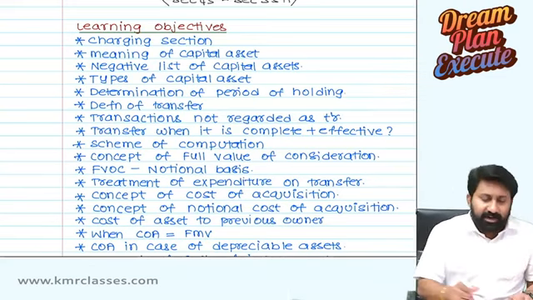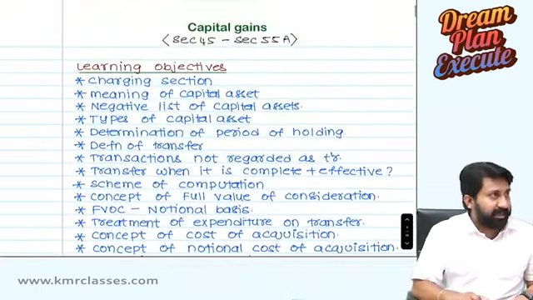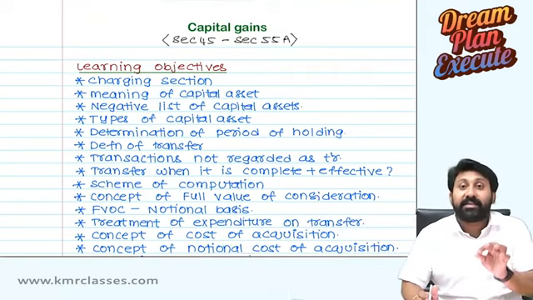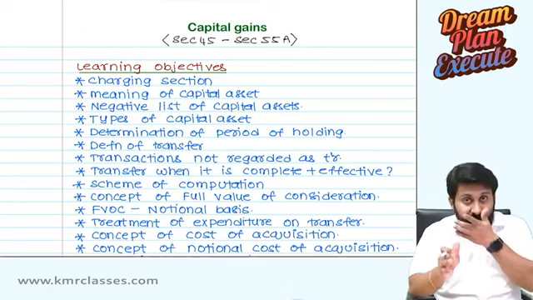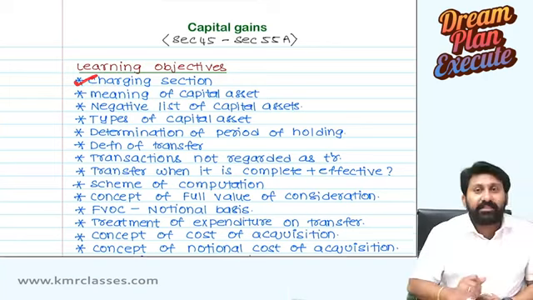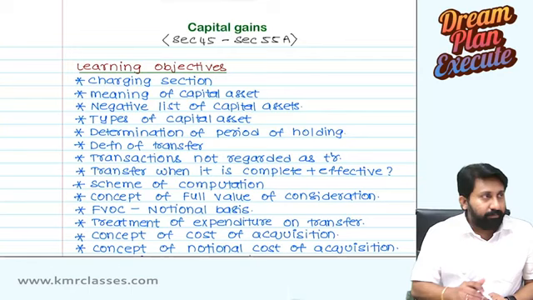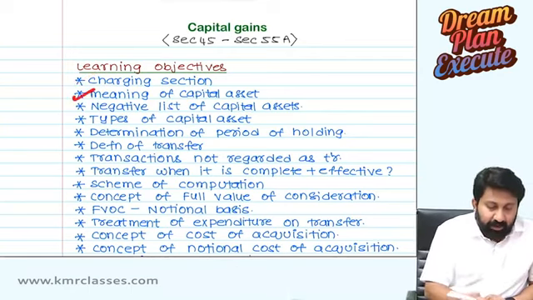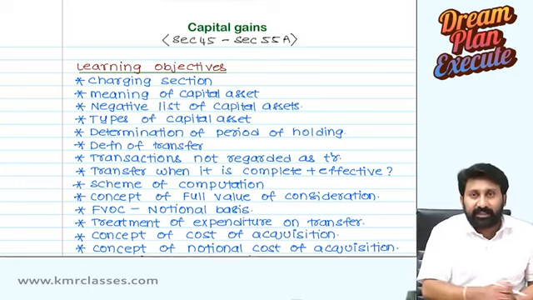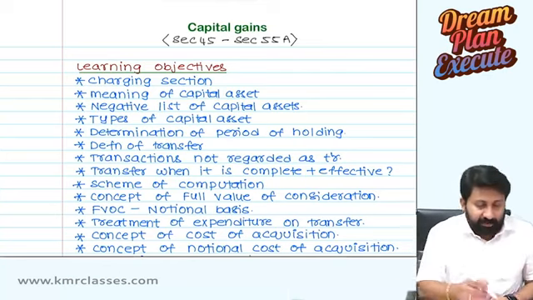So how to understand? See here. These are all the learning objectives of the capital gains chapter. Let us see them one by one. First, have clarity on the overview or scope of the capital gains chapter. Charging section, section 45(1). Meaning of capital asset, section 2(14), we will read. What is a capital asset? If that capital asset is transferred, then only the capital gains chapter will get attracted.